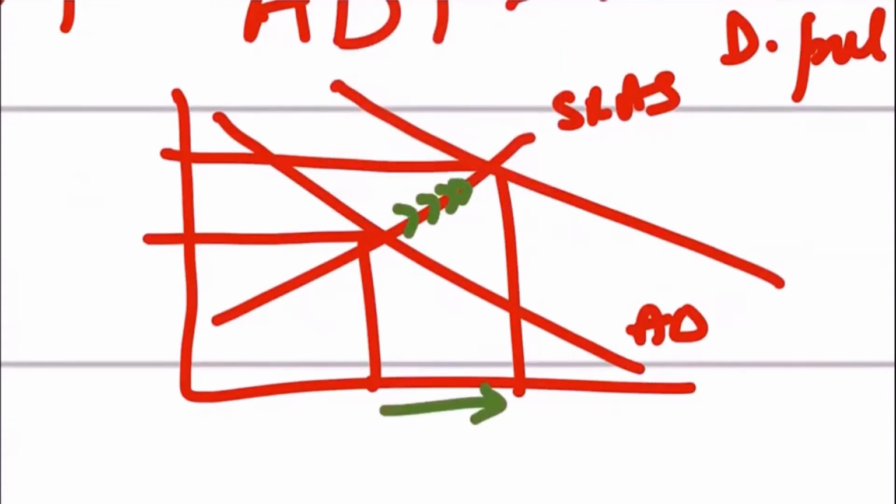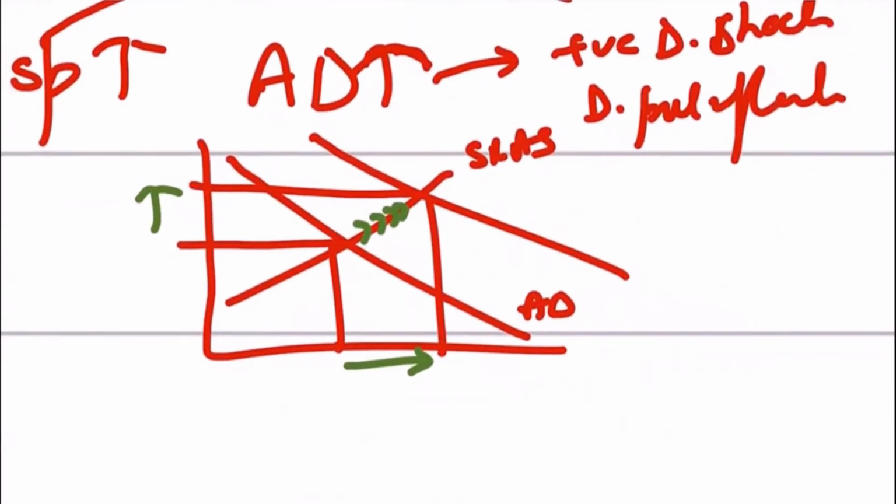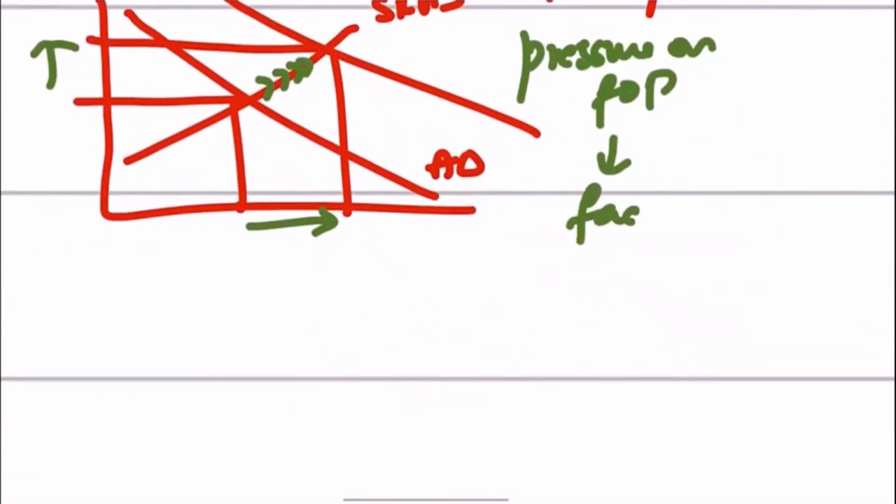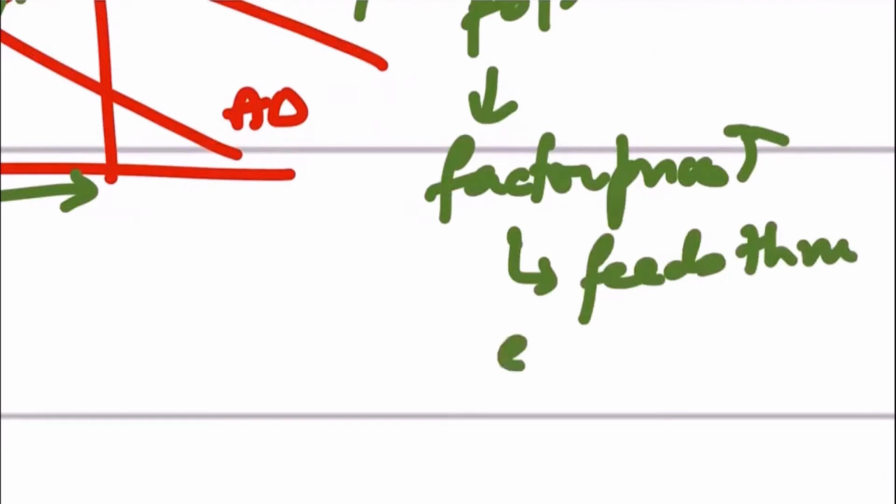As a result, it puts pressure on your existing factors of production, and that drives up the factor prices. Remember, I told you guys that this drives up the factor prices, and if the factor prices go up, it feeds through the economy in the form of higher prices.